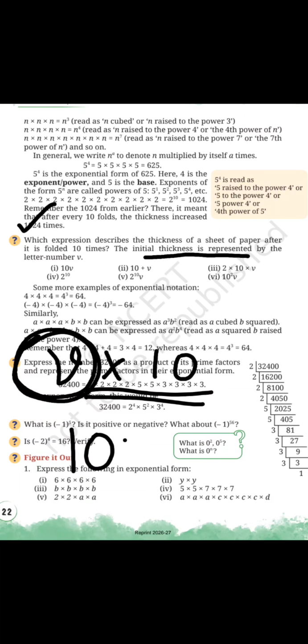But ma'am, 10V is not given in the option. See, first option 10V. You can write it V multiplied by 10 or 10V. Both are the same thing.